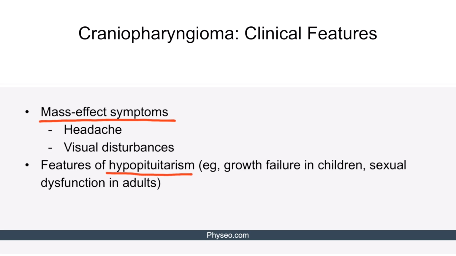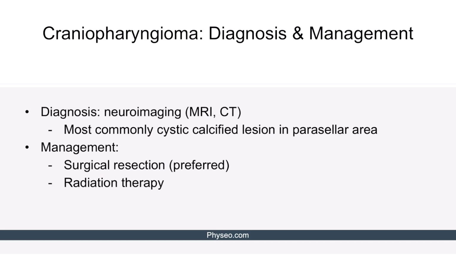For example, growth hormone deficiency leads to growth failure in children, and deficiency of gonadotropins leads to sexual dysfunction in adults. Neuroimaging is used to confirm the diagnosis. This includes MRI or CT. In most cases, craniopharyngioma can appear as a cystic calcified lesion in the parasellar area. The preferred initial management is surgical resection. Radiation therapy is considered when there is residual tumor or recurrence occurs.